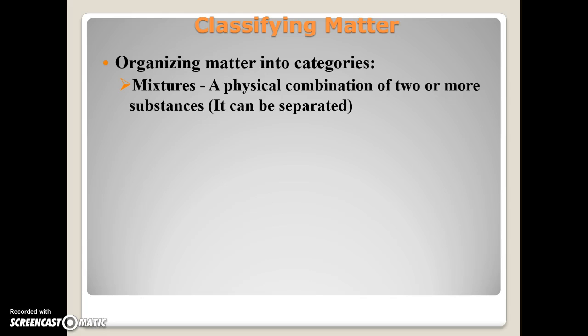Now, the other side to that is you have pure substances, which are elements and compounds. And again, the smallest particle of an element is an atom. Smallest particle of a compound is a molecule. Okay.